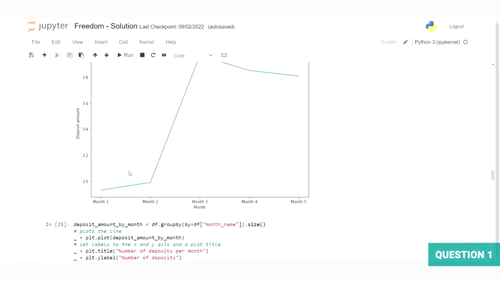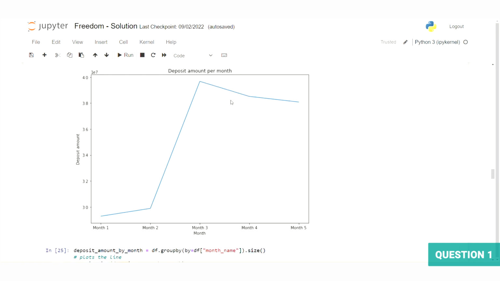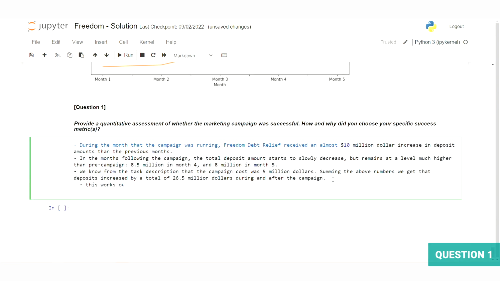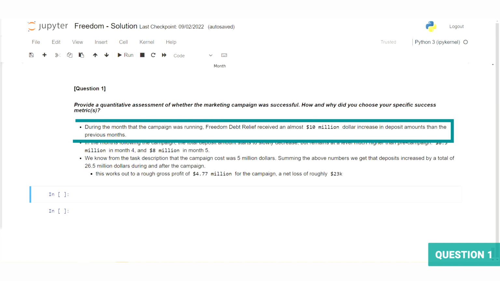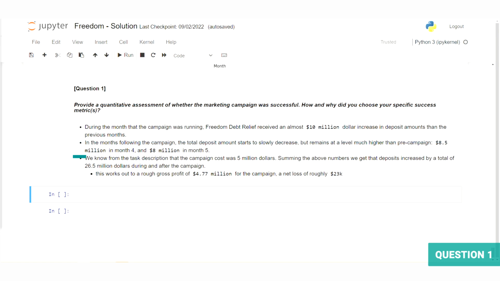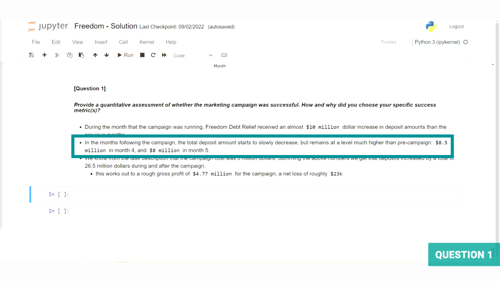Since then, the deposit amount has been slowly decreasing, but has remained much higher than pre-campaign levels. We can see, we were starting out way down below, and now we're up here. That's all well and good, but we were asked for a quantitative assessment, so let's put this into numbers. During the month that the campaign was running, Freedom Debt Relief received an almost $10 million increase in deposit amounts compared to the previous months. In the months following the campaign, the total deposit amount starts to slowly decrease, but remains at a level much higher than pre-campaign: $8.5 million in month 4 and $8 million in month 5.